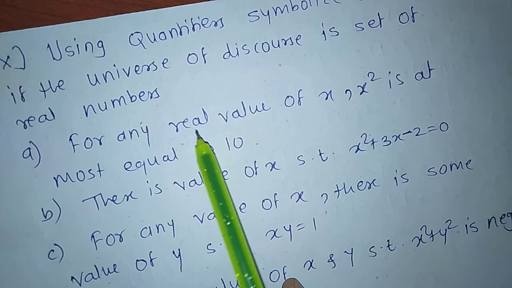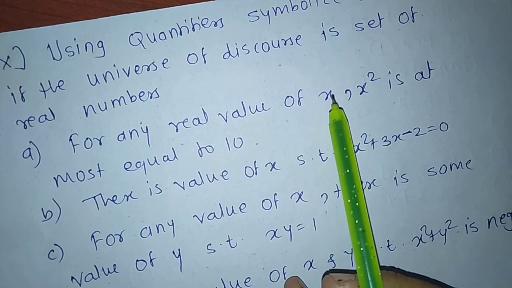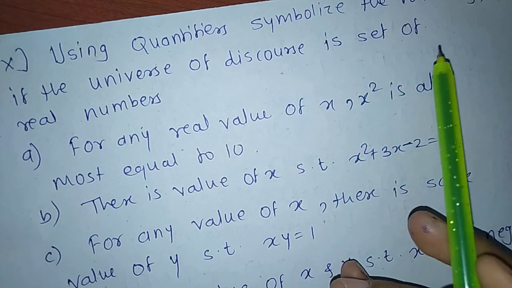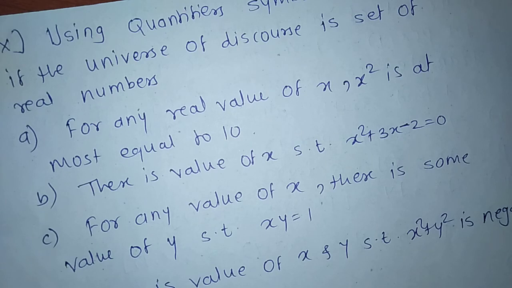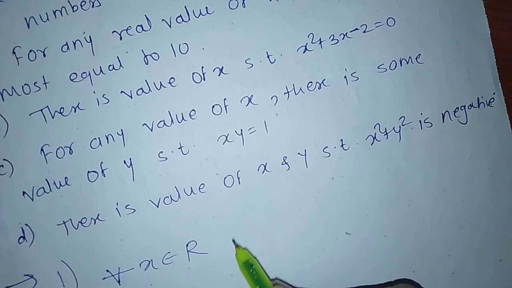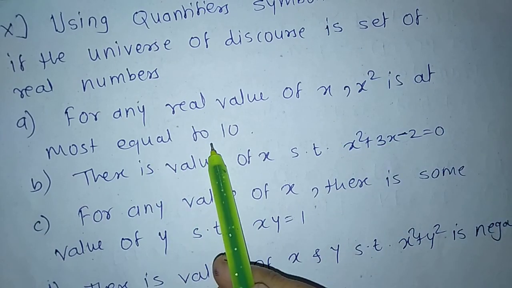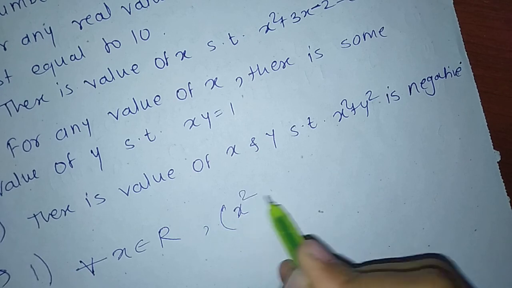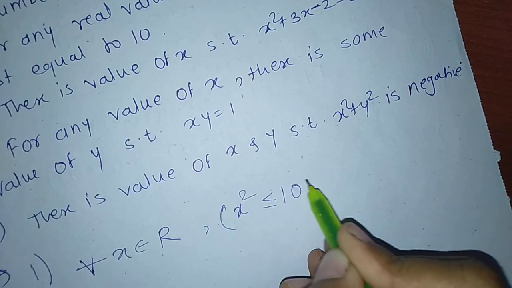First, for any real value of x means for all x. Here, the universe of discourse is the set of real numbers, meaning x belongs to the set of real numbers. For all x belongs to R, x square is at most equal to 10, means P(x) is x square less than or equal to 10.